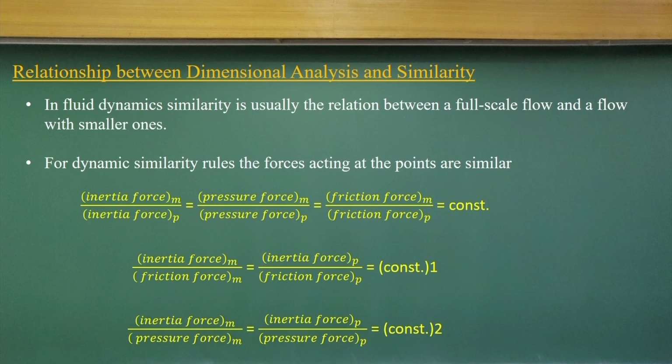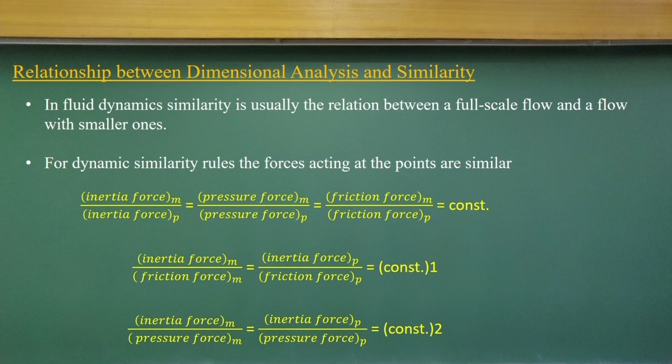Now, let us derive the relationship between dimensional analysis and similarity. As I told, from the vector diagrams of the force components, the forces acting at these points are similar. In this case, the inertia force, pressure force and friction or viscous force ratios of model and prototype should be constant; then dynamic similarity is achieved.